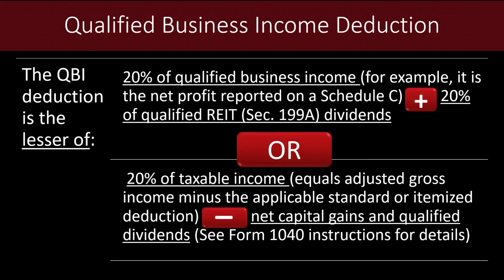So those come out of that calculation as well. So they can have that 20% of taxable income, but they also have to subtract out their net capital gains and qualified dividends. And if you remember, capital gains and qualified dividends both are taxed at a different rate, a lower capital gains rate for the purposes of tax. And so they have a different tax rate than ordinary income.